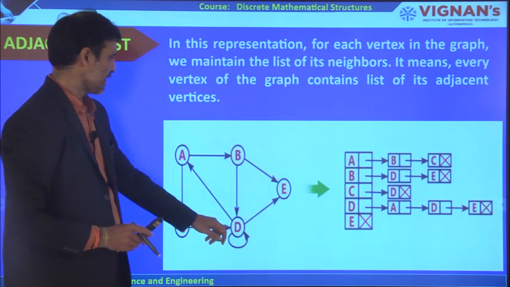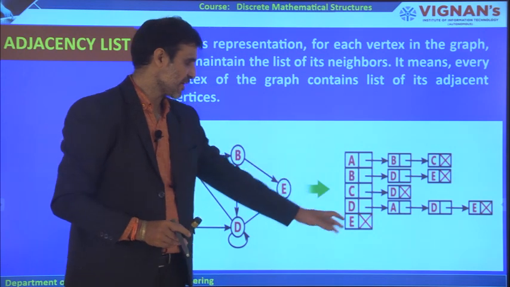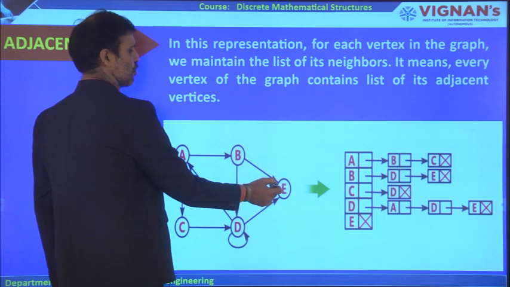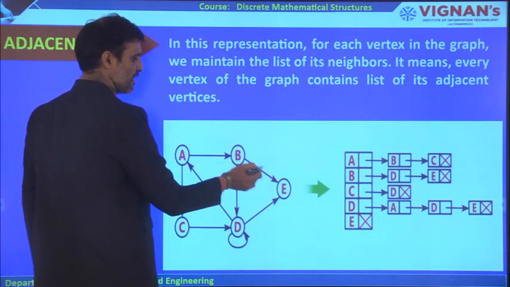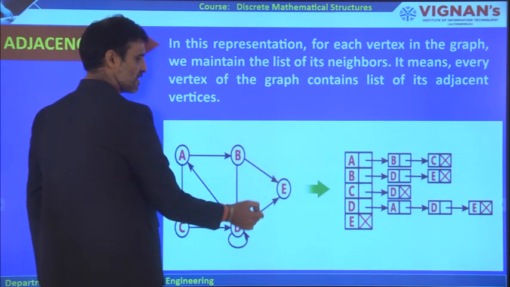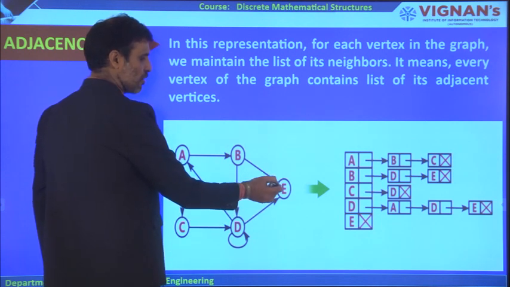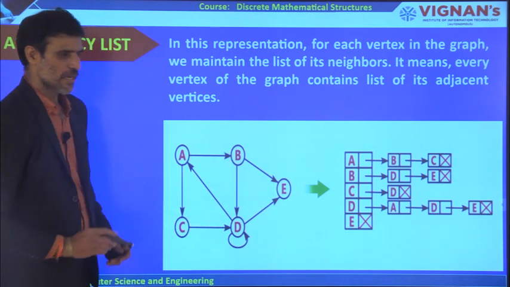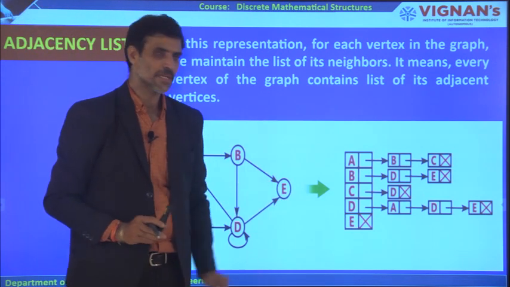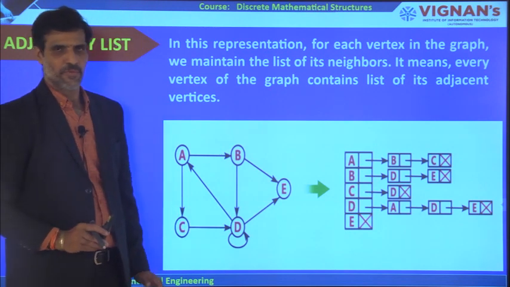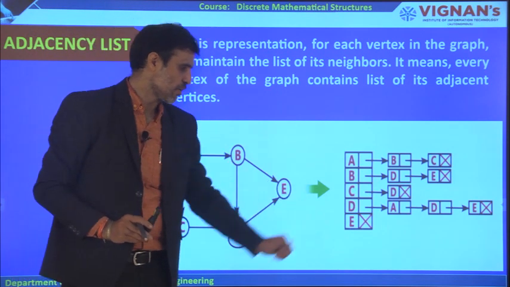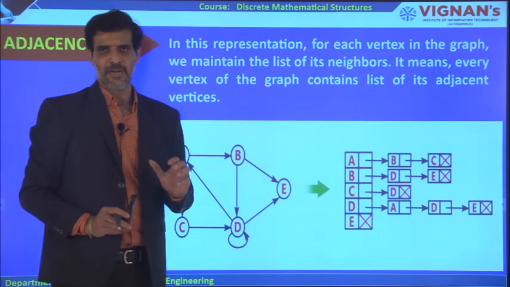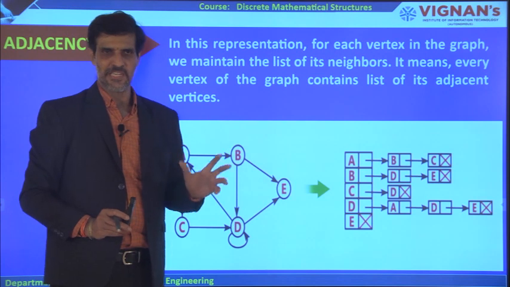For C, this is D. For D, A, D, E. For E, what happened? There are no edges going from E to other vertices, like E to B or E to D. All vertices are coming towards E, but there is no edge coming from E to any other vertex. Therefore, there are no adjacency nodes for this particular node. So, this is generally how we represent the given graph in the form of adjacency list.